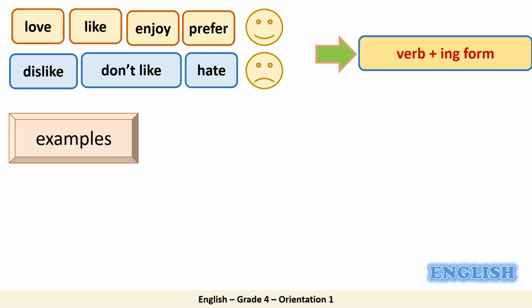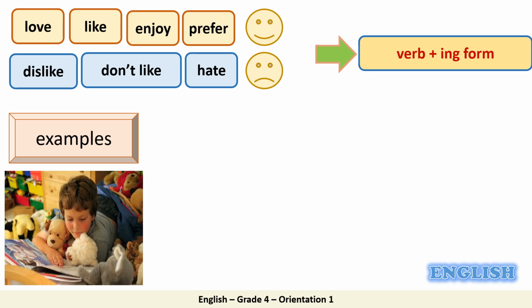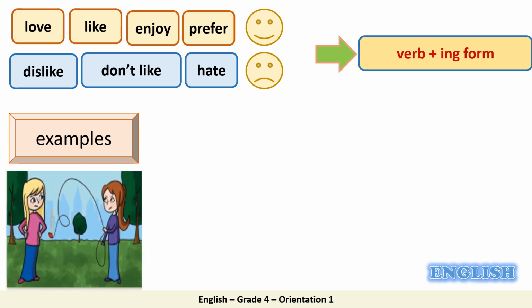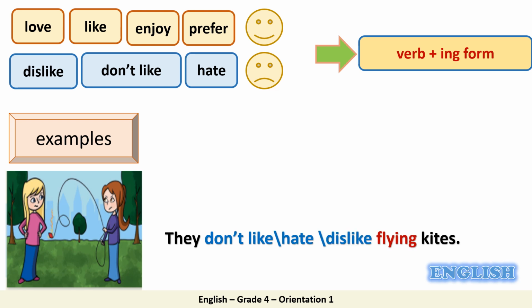Let's have some examples. Look at Eric. Now we can say Eric likes or loves or enjoys or prefers reading comic books. Look at this picture. We can say they don't like or hate or dislike flying kites.